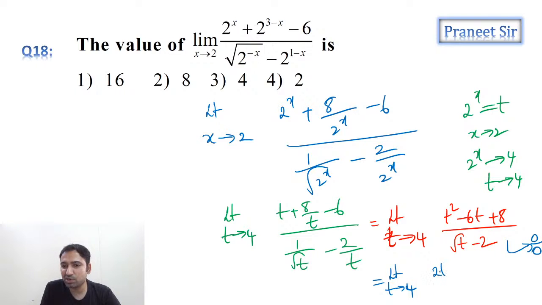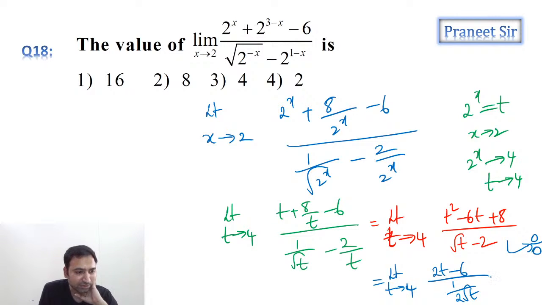Numerator differentiation is what, guys? 2t minus 6, right? Numerator differentiation is 2t minus 6. The differentiation of t square is 2t and the differentiation of 6t is 6. And what is the denominator differentiation? The differentiation of root t is 1 by 2 root t, right?